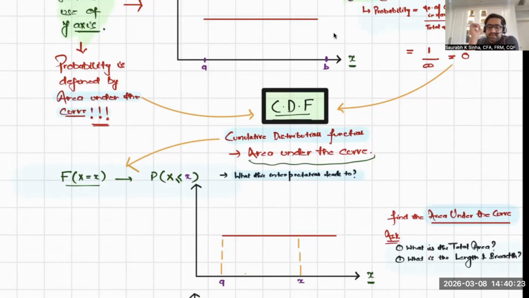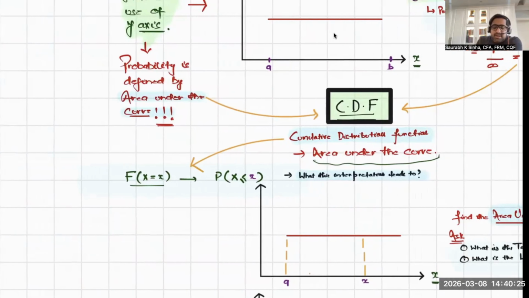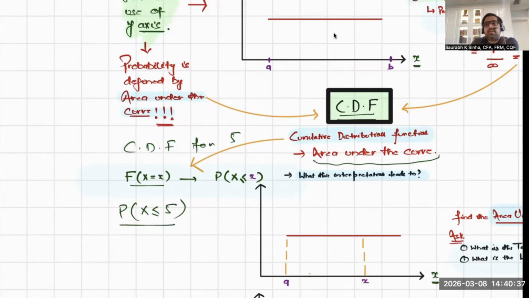What is CDF? If I say, give me the CDF for, say, a value 5, then you will say, give me the probability of X less than or equal to 5. So you will try to find all the probabilities for all the outcomes less than or equal to 5. The notation is capital F of X equal to small x. In our example, small x is 5. Or you can write the probability of capital X less than or equal to small x.